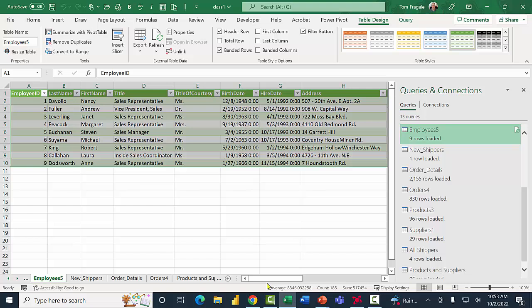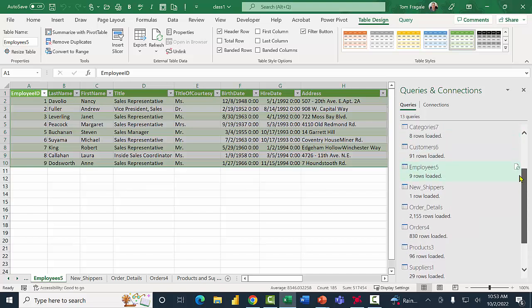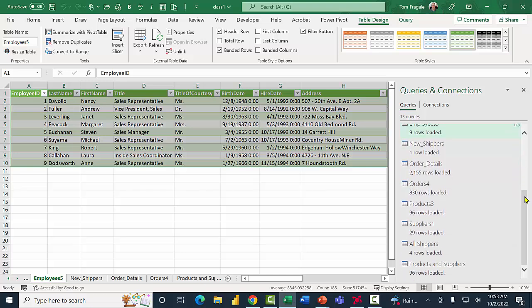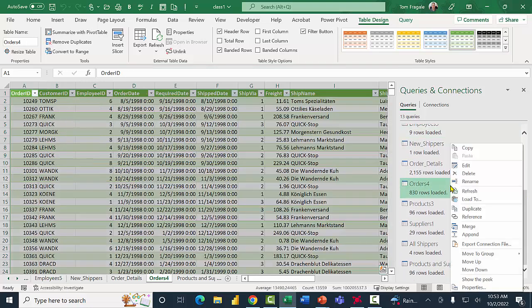Now, let me show you another special query. This is going to be called a group by query. And here we can get subtotals from our data. Now, in this case, everybody, I like to copy the orders table. So I'm going to come over here and right-click on the orders table. And I'm going to pick on duplicate. And that'll make a copy of that table.